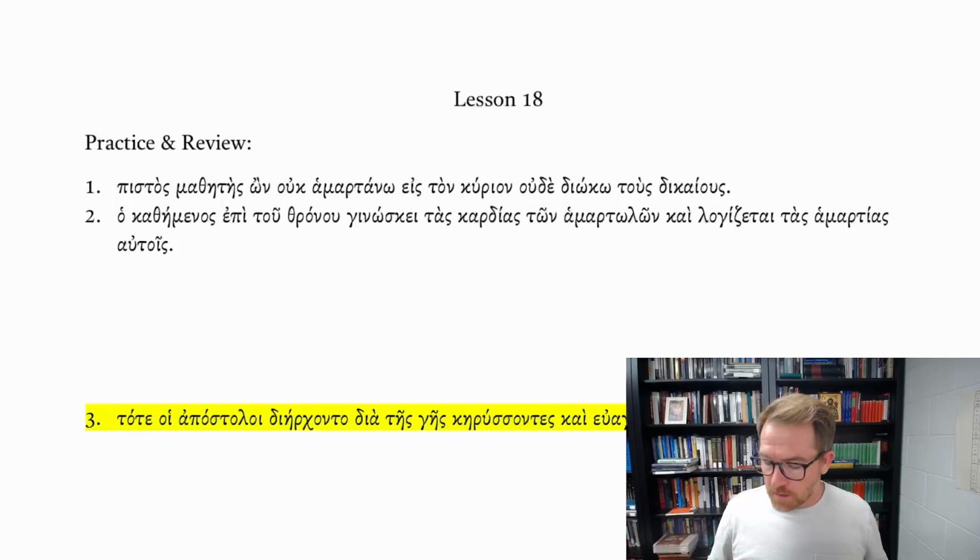We continue our study of the Greek language with an examination of participles, and in particular, we're going to look at examples of how to translate participles. We're focusing here on the present active participle. As we've learned, participles are verbal adjectives, meaning they can function like verbs and they can function like adjectives. So I'm going to draw out some examples from N. Clayton Croy's A Primer of Biblical Greek, the Practice and Review sentences, to illustrate how I translate these participles when I come across them in the wild. Let's get right into it, looking at Lesson 18.